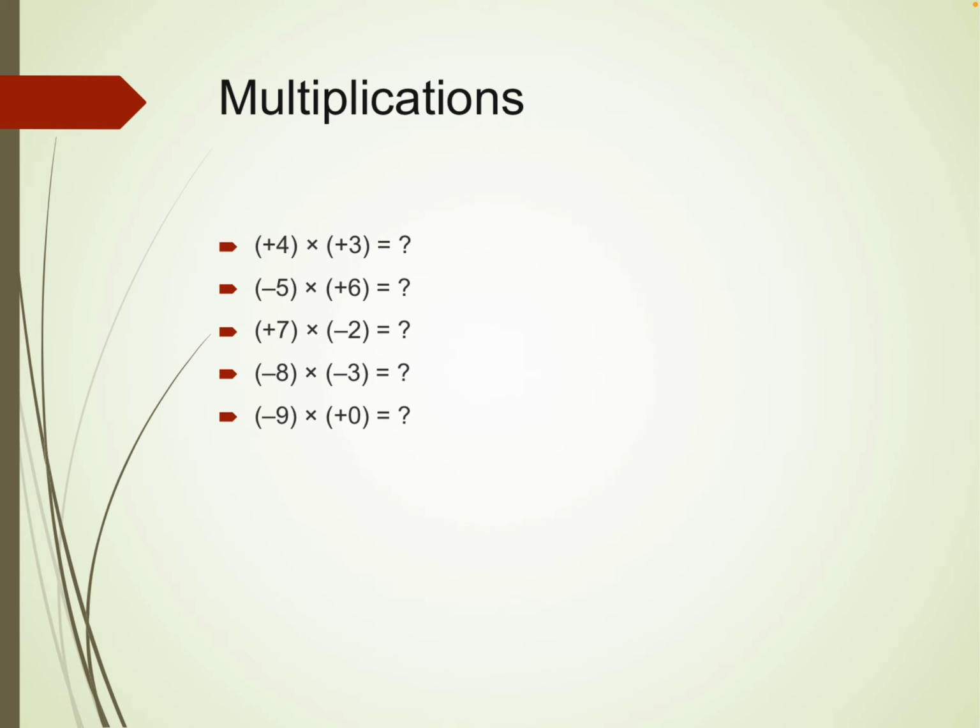So in this, if we are multiplying two integers, if both the numbers are positive, then the product will be positive. If both the numbers are negative, then also we will get the answer positive. If any one of the numbers is negative, then we will get a negative product, minus. So plus 4 into plus 3 will be plus 12. Minus 5 into plus 6 we will get minus 30. Minus 9 into 0 will be 0.